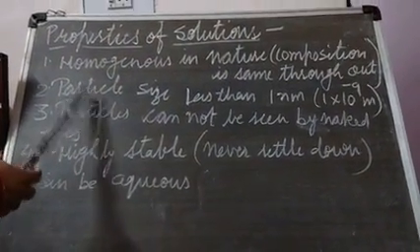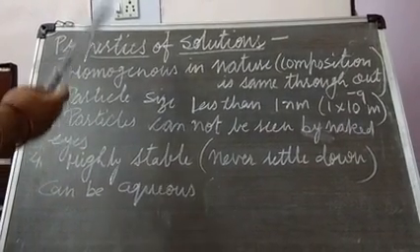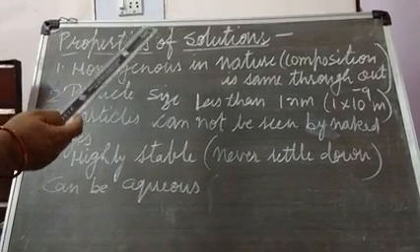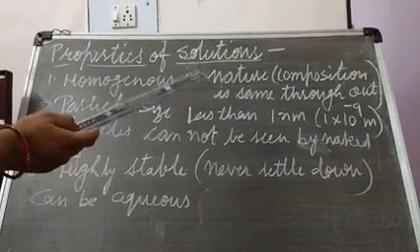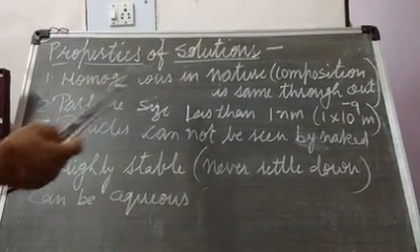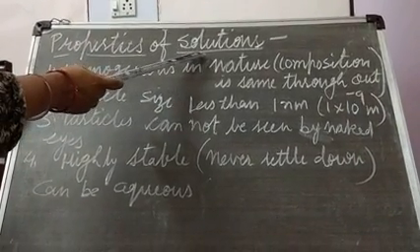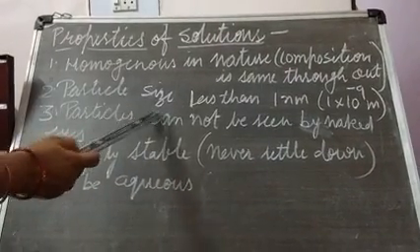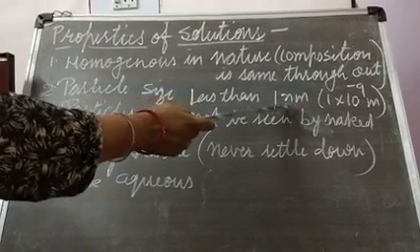Then the particle size that I was telling you before also, that mixtures can be solutions, mixtures can be colloidal solutions, mixtures can be suspensions. On what basis we are saying that these are mixtures? On the basis of particle size. So in solutions, particle size is less than 1 nanometer.